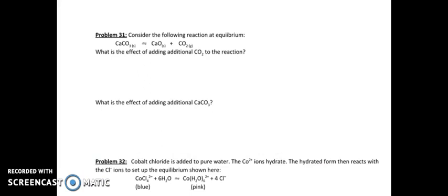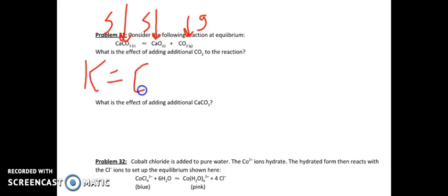Consider the following reaction at equilibrium. Something to look at: look closely at your subscripts. Solid, liquid, gas here. So you notice what this is. That's a solid. This is a solid. And this is my gas. So if I'm going to write the equilibrium expression, K is equal to just the concentration of carbon dioxide. So what will be the effect?